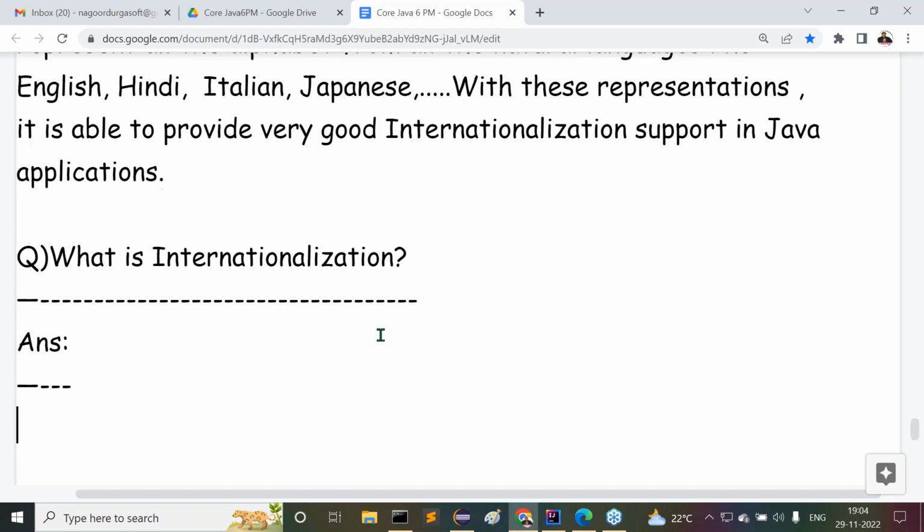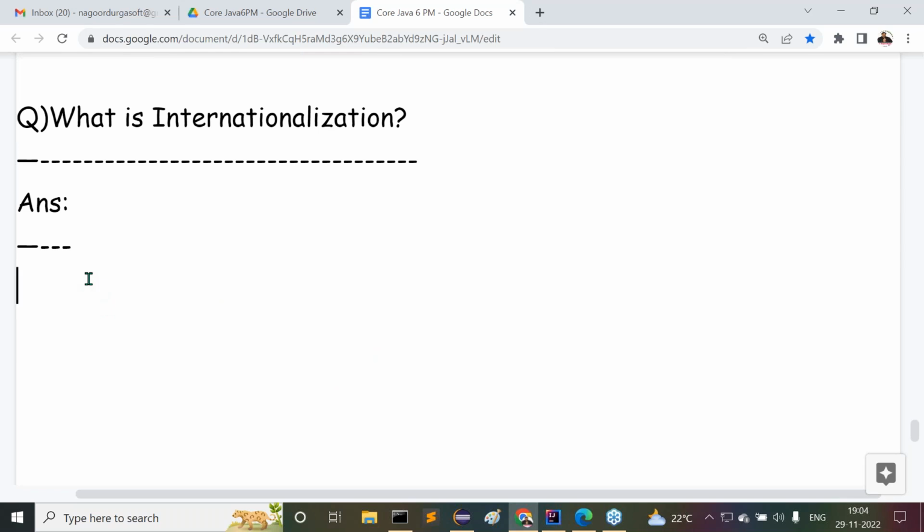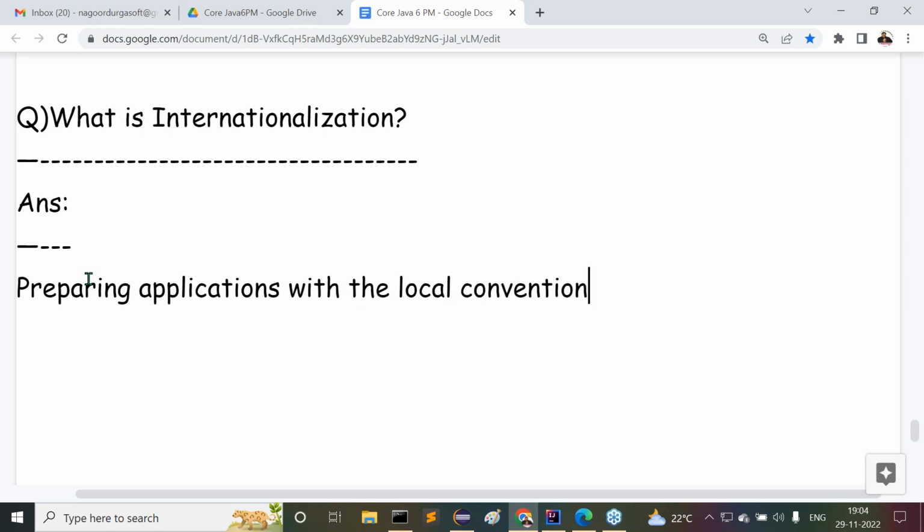The answer is very clear: preparing Java applications, or maybe normal applications, with respect to the local conventions of the users or customers, whoever it may be.